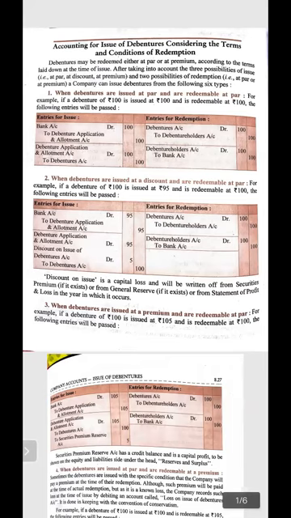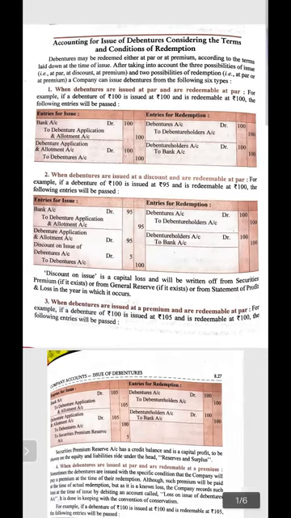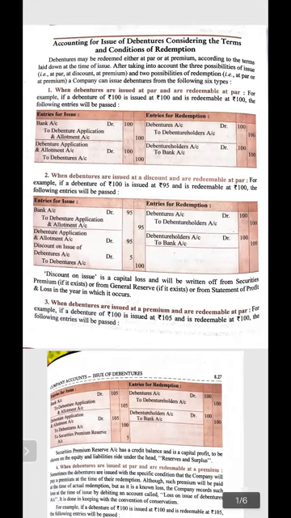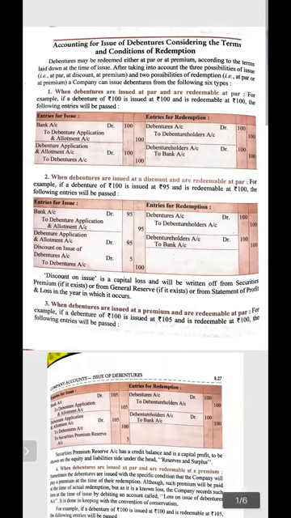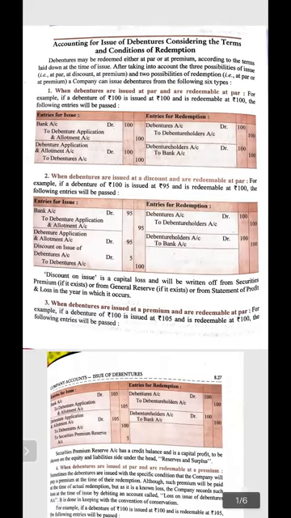When debentures are issued at par and redeemed at par, what should be the journal entries? In that case, the entries for the issue are bank account debit to debenture application and allotment at 100 rupees per debenture, which has been issued and received from the public. The amount is then transferred from application and allotment to debentures. These are the entries similar to what we did up to date.